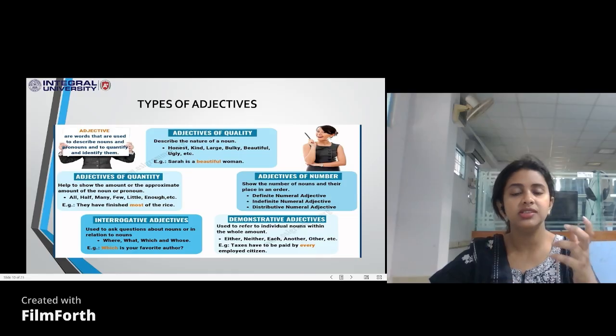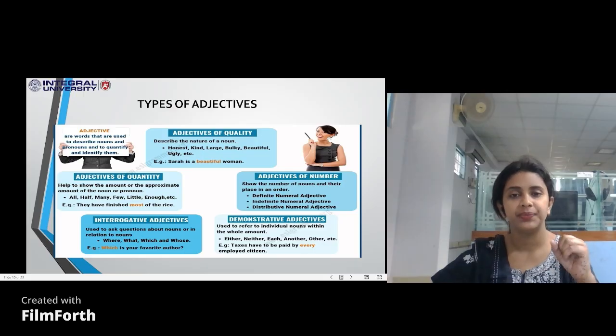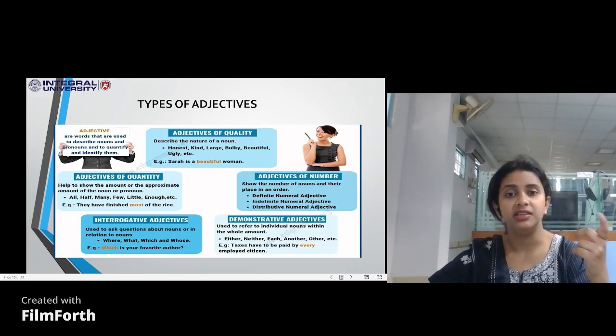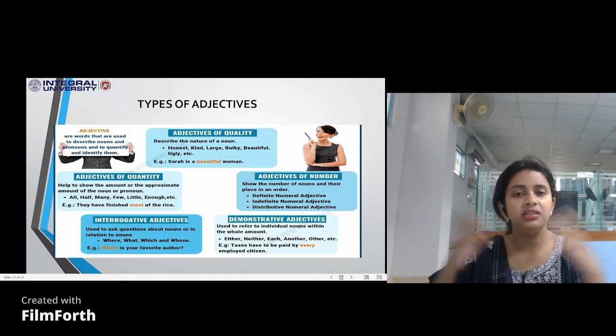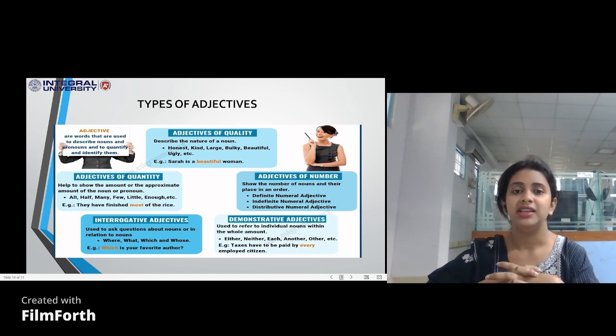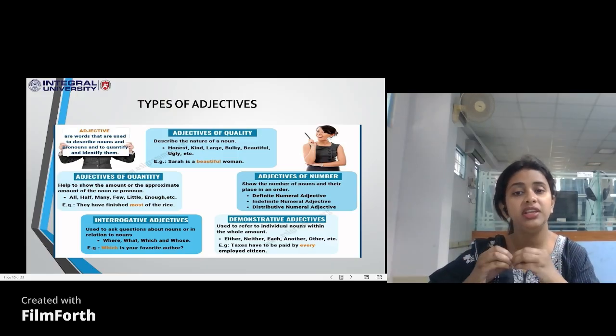So what is an adjective of quality doing? It is telling about the quality of a certain person or place. For example, when we talk about Delhi, Delhi is a big city. Delhi is the capital of India. What kind of city is it? Delhi is a beautiful city. It's a cultured city. Delhi is a hub of culture. Delhi is a large city. It's a multicultural city.